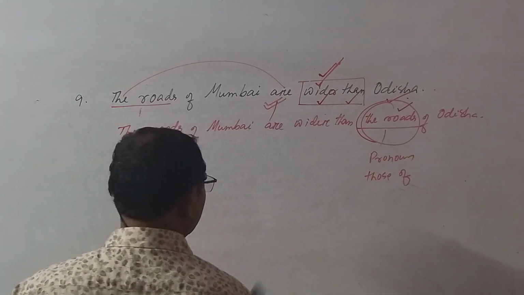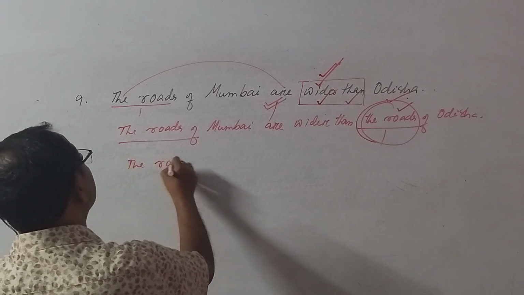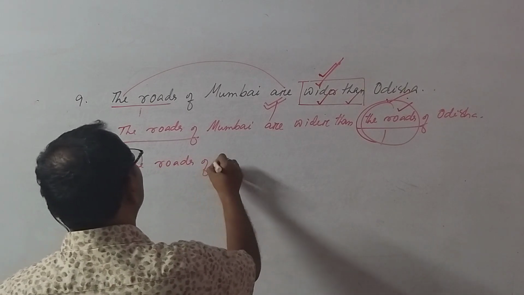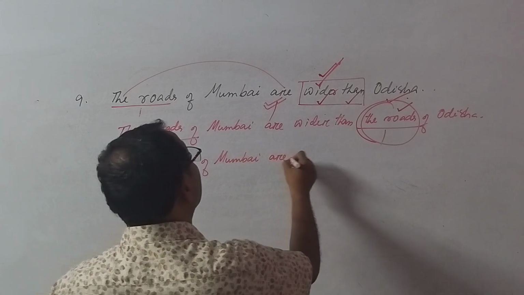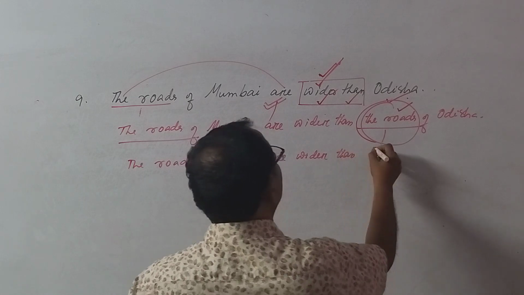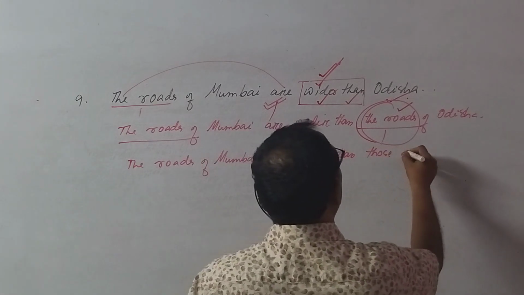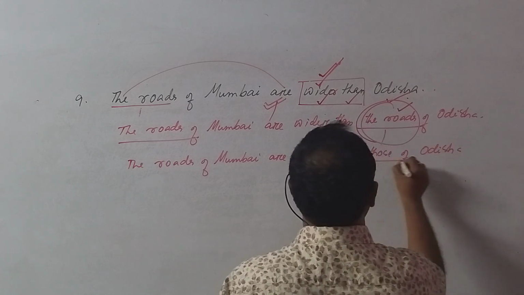Let me write. The roads of Mumbai are wider than those of Odisha. Okay?